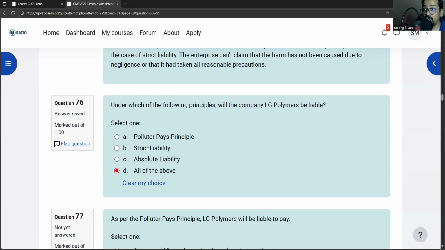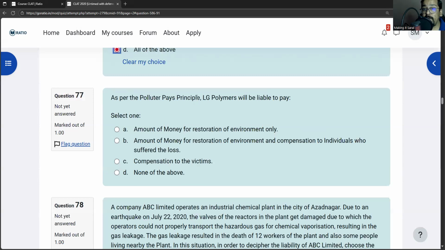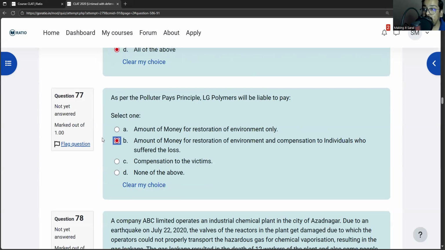Strict liability will apply because a hazardous substance escaped and caused damage, and absolute liability will also apply because they were dealing with a hazardous substance. So the answer will be D. As per the polluters pay principle, will LG Polymers be liable to pay money for restoration of the environment only? No. Money for restoration of the environment and compensation to individuals who suffered the loss? Yes. Polluters pay applies to the polluter, so that they have to compensate the people who suffered, as well as spend money to restore the environment.